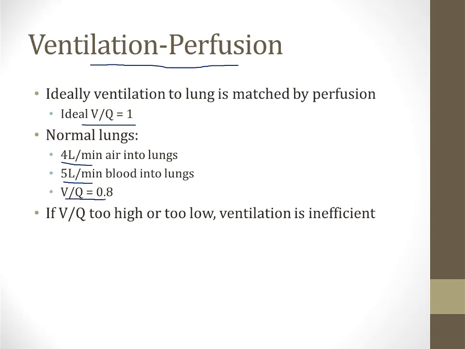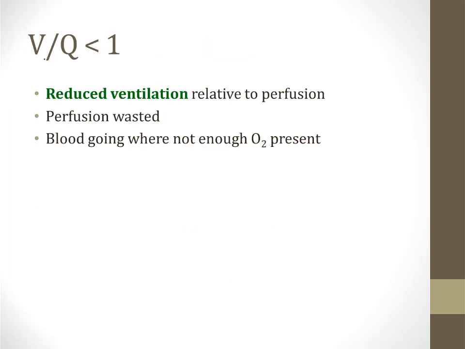And as we will see, in some disease states, VQ can get either too high or too low for the lungs, and this leads to ventilation that is inefficient. Let's start by talking about what happens when the VQ ratio becomes reduced, in other words, when it becomes less than 1. This means that there is reduced ventilation relative to perfusion in the lungs. It means that perfusion is being wasted. Blood is going where there's not enough ventilation and not enough oxygen present to properly oxygenate the blood.